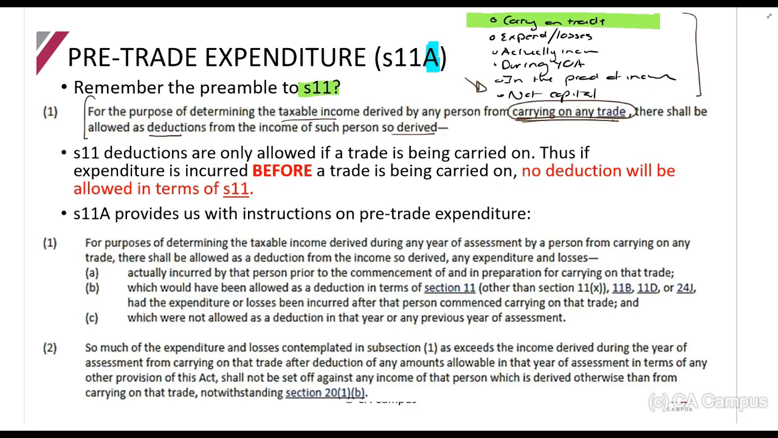Remember, if you are renting out a property, you might feel like it's passive income, but it's not. It is considered, you have to actively work with the tenant or actively manage a property, it's not a passive income. It is an actual trade.